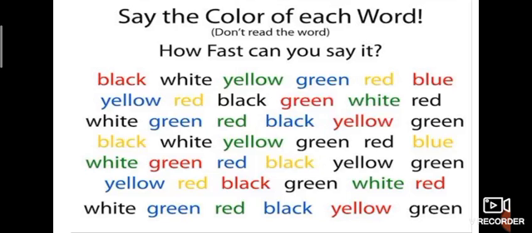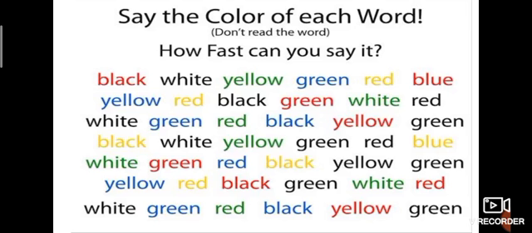Before that, this is your warm up session. See this image. There are some colors and letters, right? Words. Say the color of each word. Don't read the word. How fast can you say it? Which means you have to read the color's name, not the word.